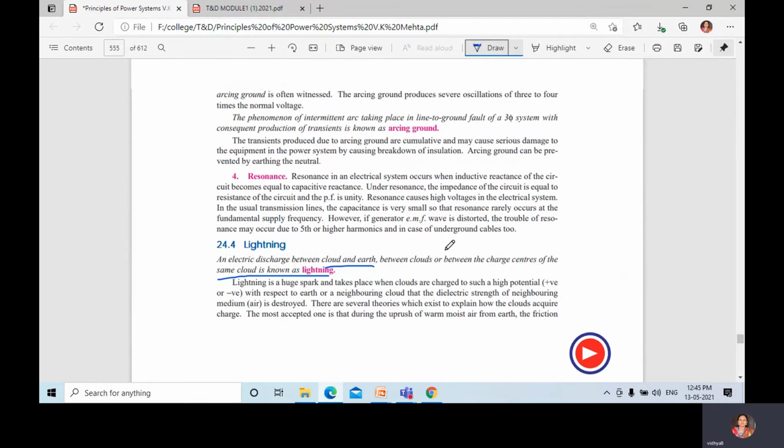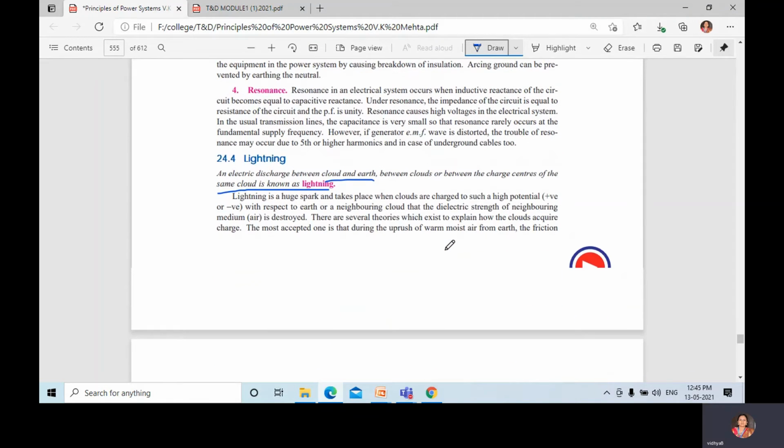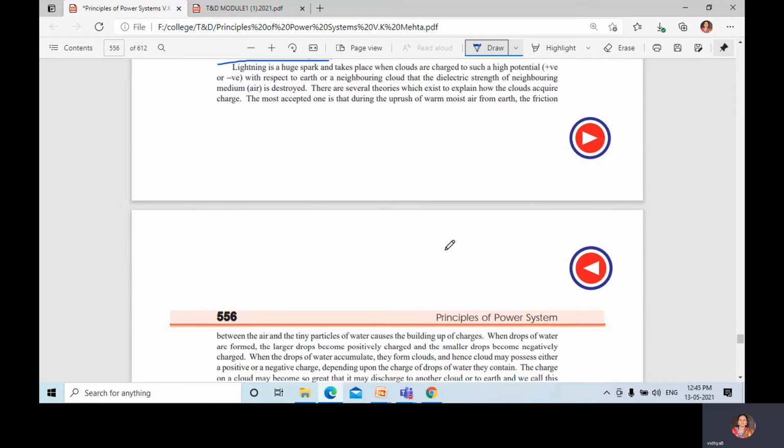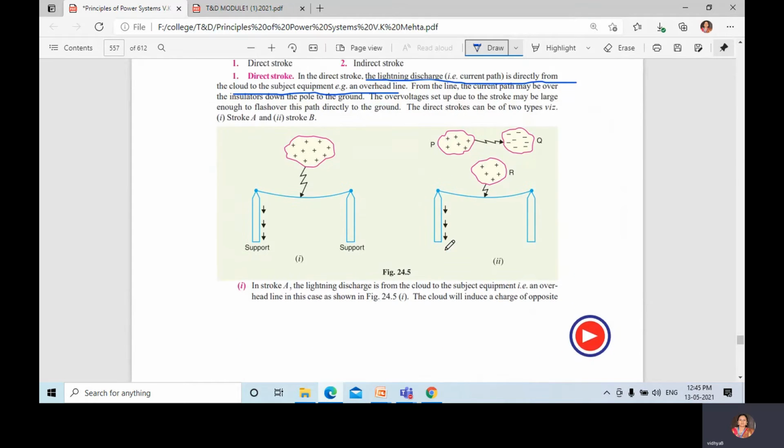Today we shall discuss the protection against lightning. Before going to that topic, lightning is an electric discharge between the cloud and earth, between clouds, or between the charge centers of the same cloud. Lightning strokes are of two kinds: direct stroke and indirect stroke.